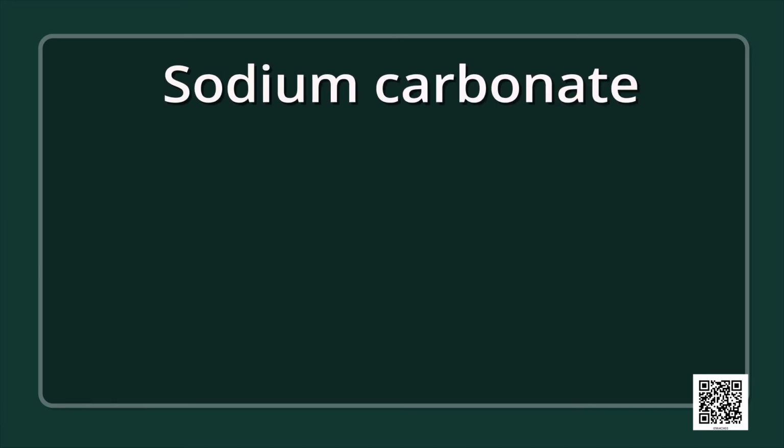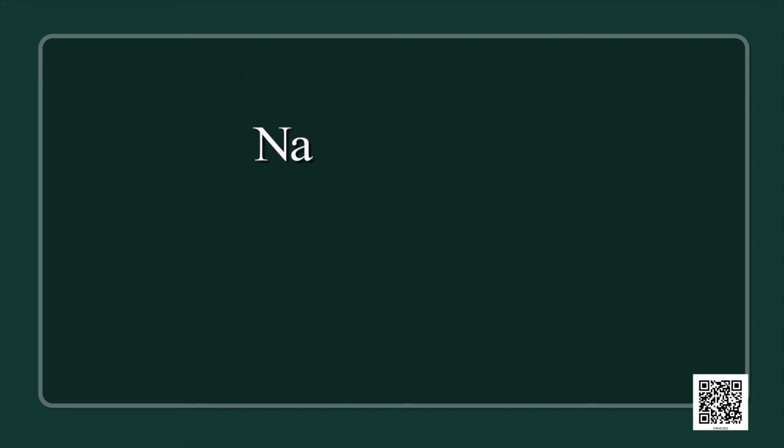Sodium carbonate. We know the symbol for sodium ion is Na+ and the carbonate ion is CO3 with 2- above. We will write Na and under Na we will write 1+, and then CO3. Under CO3 write 2-. Now let us cross over.